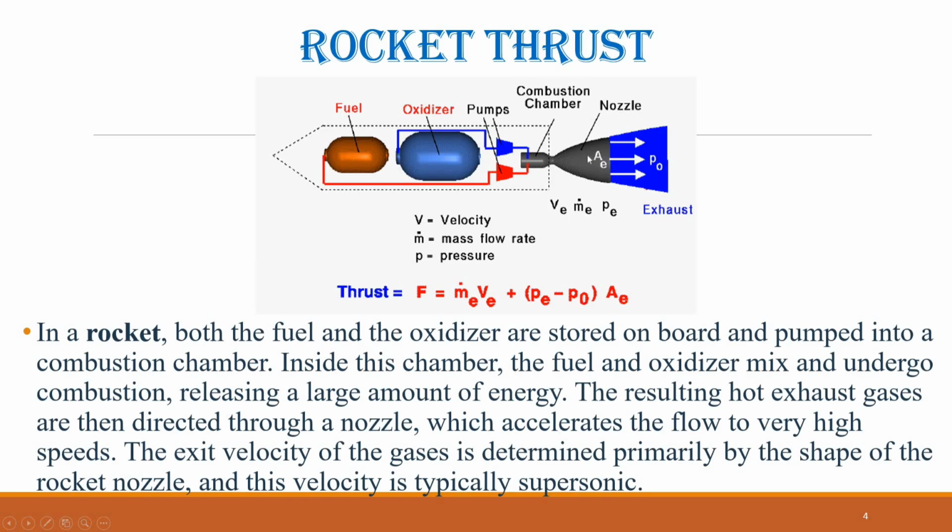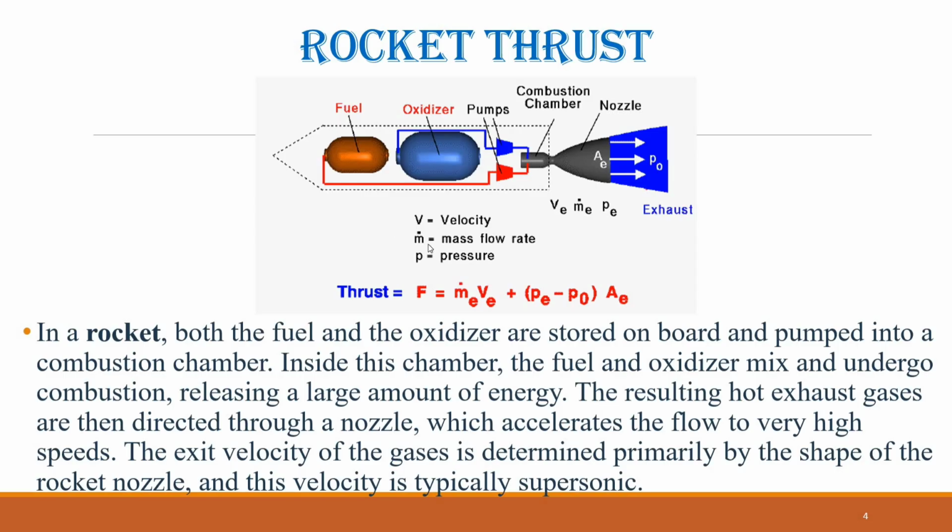The exit velocity of the gases is determined primarily by the shape of the rocket nozzle, and this velocity is typically supersonic. The exit pressure of the exhaust is also controlled by the nozzle geometry, and it will only match the free stream pressure under specific design conditions. Because of this, it is necessary to use the full version of the thrust equation to accurately describe the thrust produced by the rocket engine.